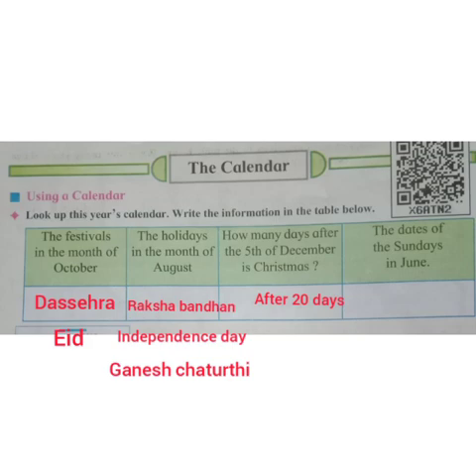Fourth one, the dates of the Sundays in June. 7, 14, 21 and 28. These days are Sundays in the month of June.